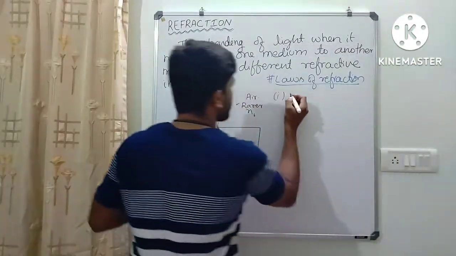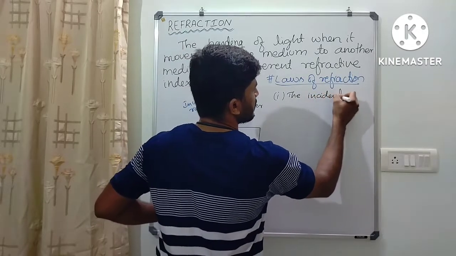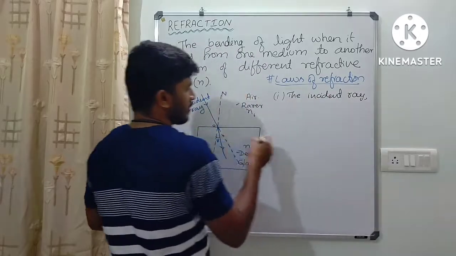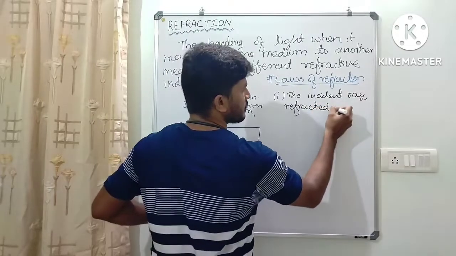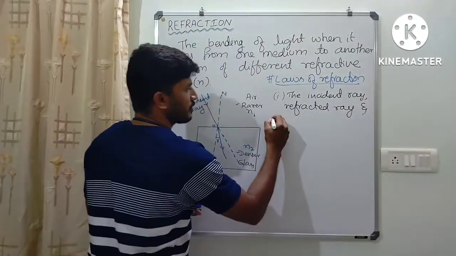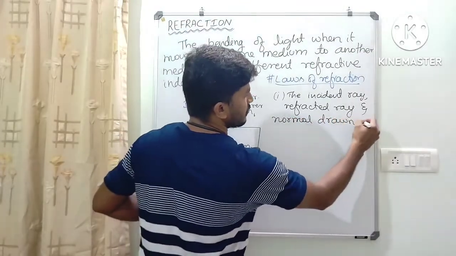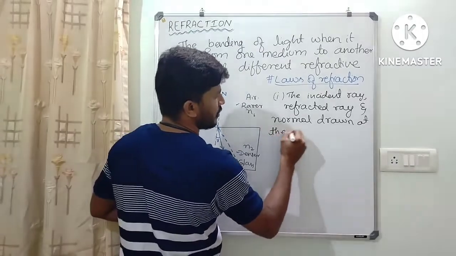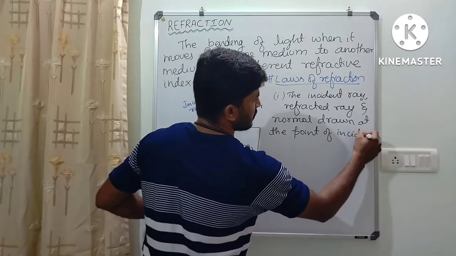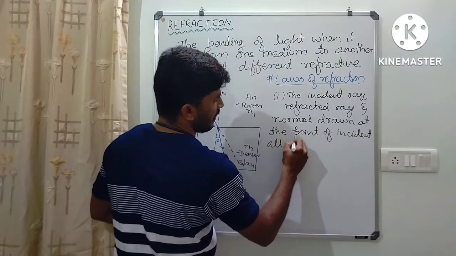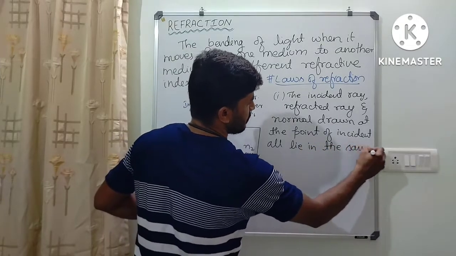Okay, let me write here the incident ray, refracted ray and normal drawn at the point of incidence all lie in the same plane.